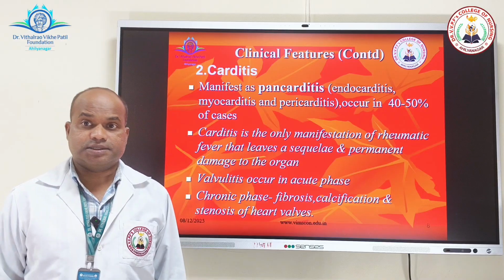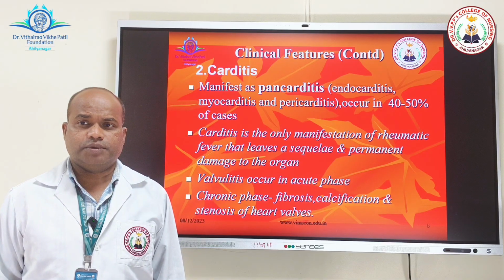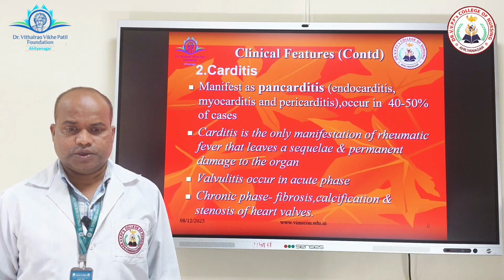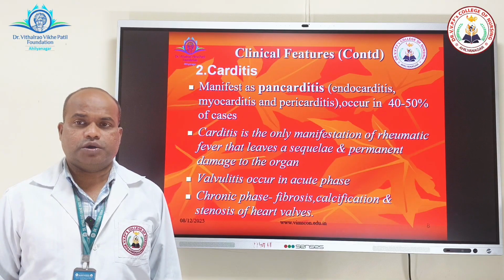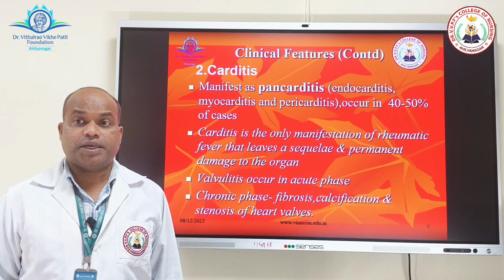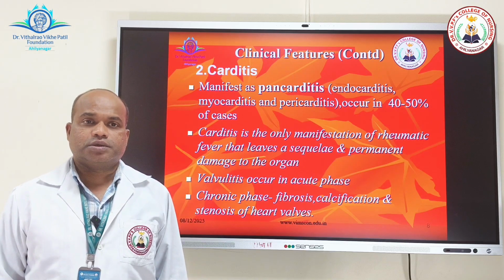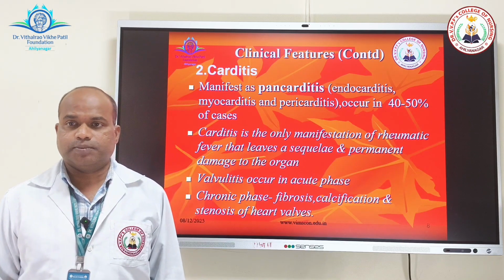Now, what is carditis? The manifestations of carditis, they are involving all the tissues of the heart, and it causes endocarditis, myocarditis, and pericarditis. All the layers of the heart are involved here. That is why it is called as pancarditis. It occurs in 40 to 50% of cases who have got infection of group A beta hemolytic streptococci.